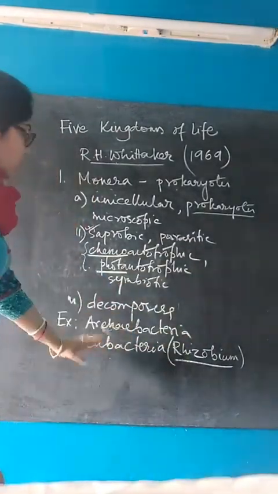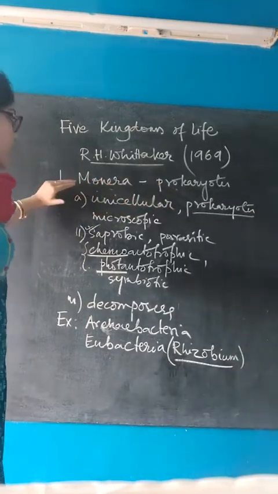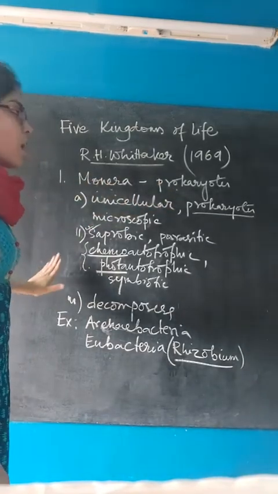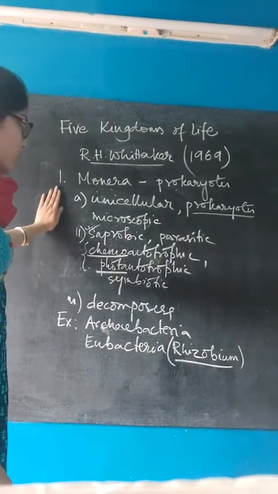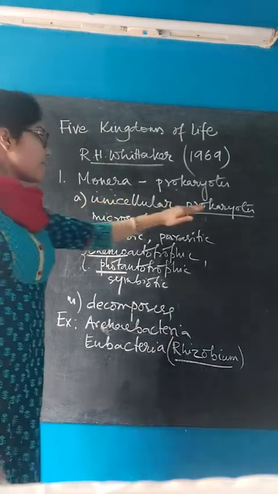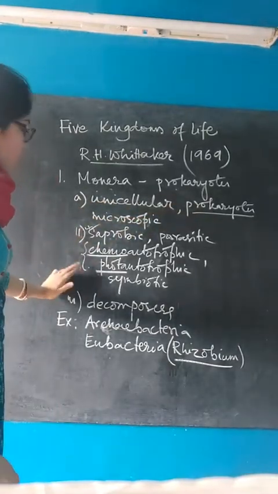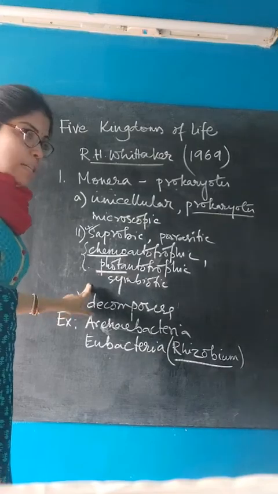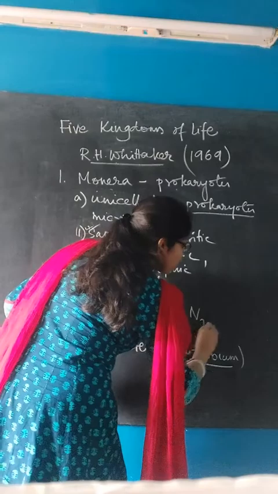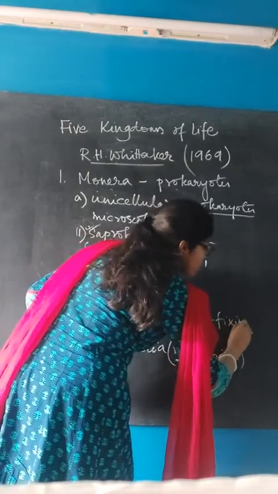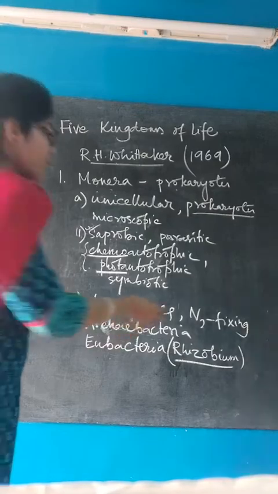So all these are prokaryotes which fall under the kingdom Monera, and these are the identifying characteristics of the kingdom Monera. Mainly they are unicellular, they are prokaryotic, and they are microscopic organisms. These are the modes of nutrition. They also act as decomposers. They can also increase the fertility of the soil, nitrogen fixing. I'm just writing here nitrogen fixing.